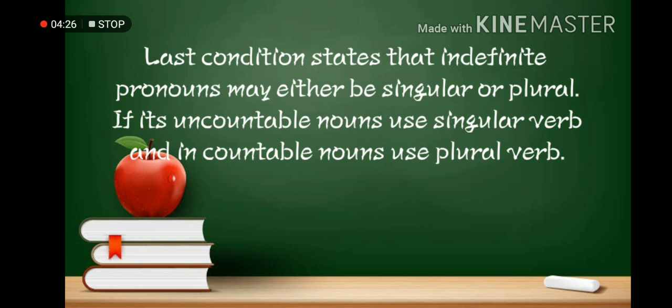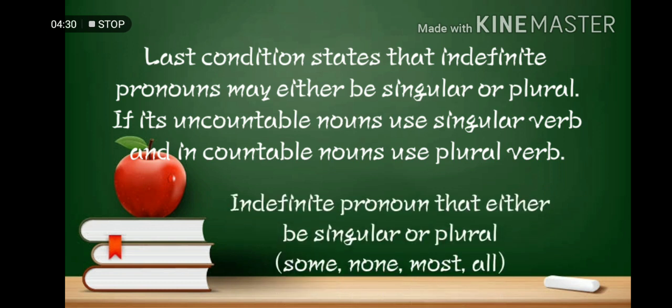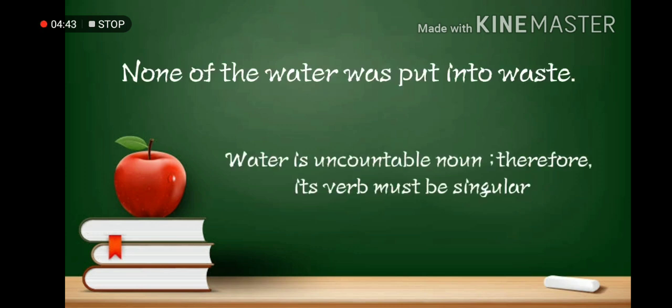So examples of indefinite pronouns which can be either singular or plural: some, none, most, and all. So for example, none of the water was put into waste. So water is an uncountable noun, so it must use a singular verb.